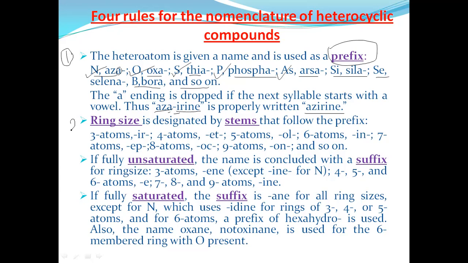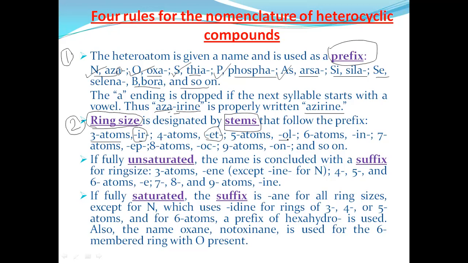The second rule is for identification of ring size. How many members are present in the ring is designated in the form of stems. For example, if 3 atoms are present, the stem is IR. With 4 atoms, the stem is ET.